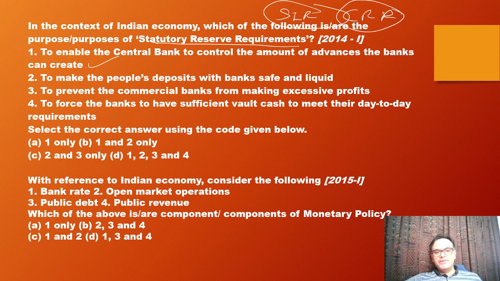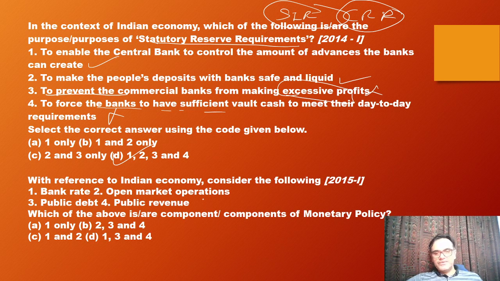Then to make the people's deposits with the bank safe and liquid. Yes. So these reserve requirements make the people's deposits safe and liquid. To prevent commercial banks from making excessive profits. Why should the RBI prevent commercial banks from making excessive profits? Such a thing is not related here. So it is a wrong statement. To force the banks to have extra vault cash, this is again wrong. So here the answer therefore becomes D, 1, 2, 3, 4.